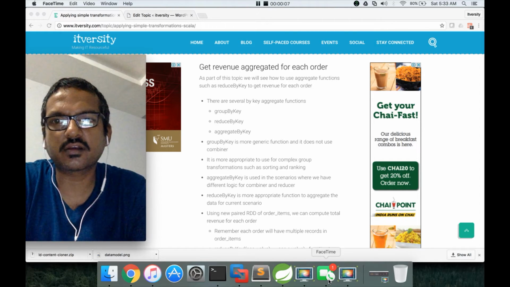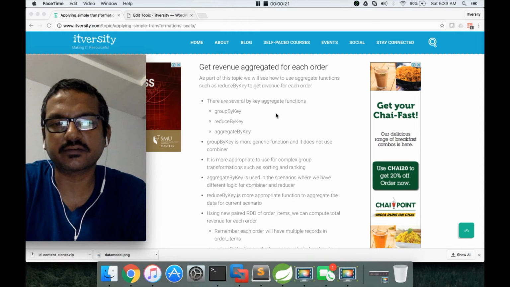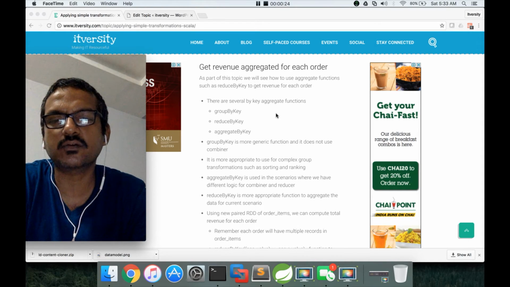At this time we are still talking about developing a Spark-based application to get revenue for each day. And here, before joining the data, we want to compute the revenue for each order. Okay, there is a reason why we have to do this,